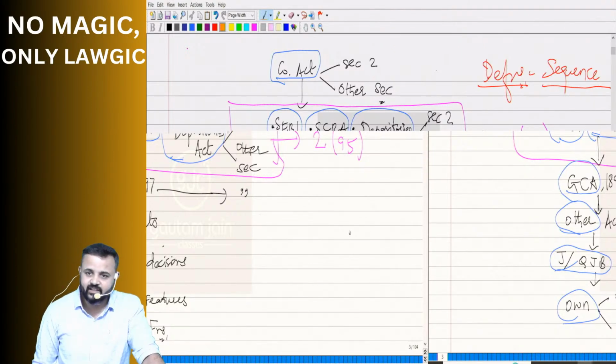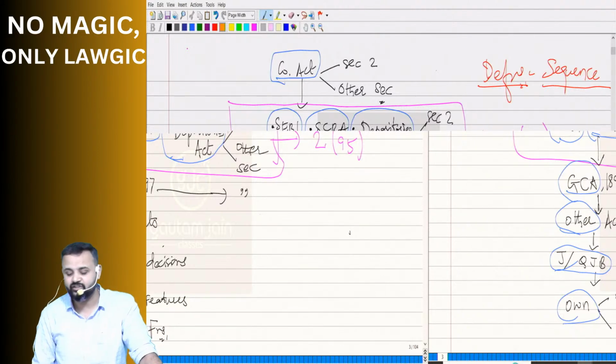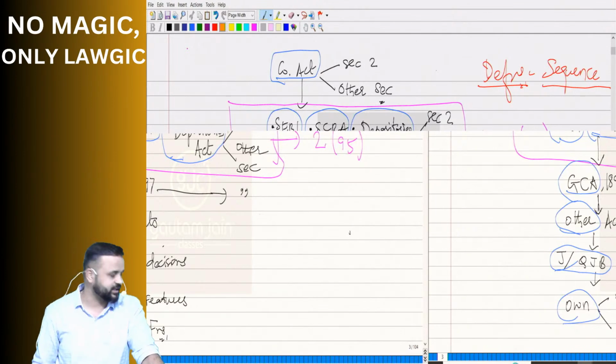Justice Marshall defines it as what? An artificial person with no physical existence. It is invisible, intangible, exists only in contemplation of law. But that's not helping us fully, and that's where we have to move on. Then we saw Justice James. James defining what? An artificial person? No, an association of persons united for a common object.